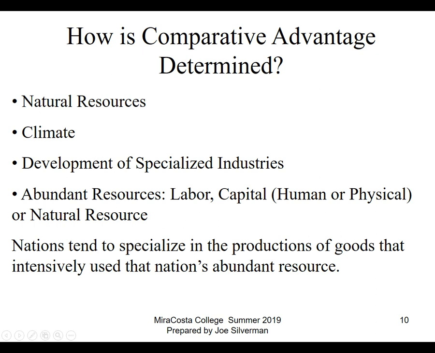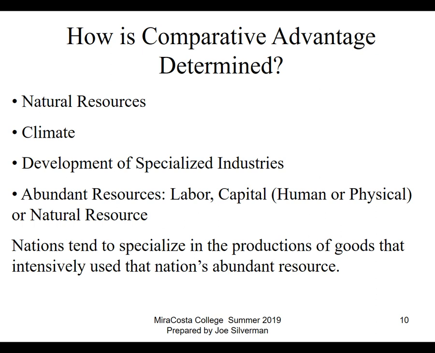Another source of comparative advantage that's pretty interesting is that certain countries have figured out a way of developing specialized industries. So, for example, it wasn't that long ago that 85% of the world's laptops were made in Taiwan. So somehow Taiwan had developed a comparative advantage in the production of laptops.